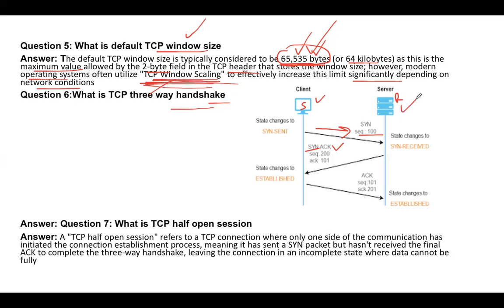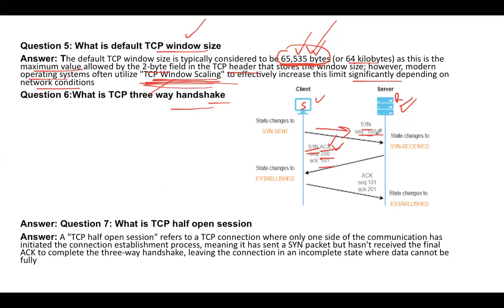And then the server would also send its own SYN stating how much data I can accept, what vendor I am, what operating system, all those details sent by the server or the destination. And then the acknowledgement is the acknowledgement of this SYN packet. You see the sequence number here is its own sequence number and then acknowledgement 101.